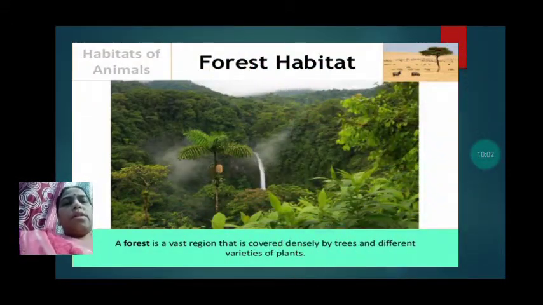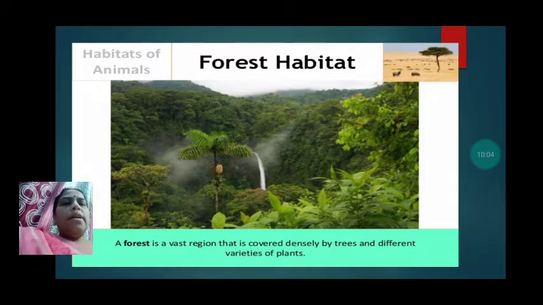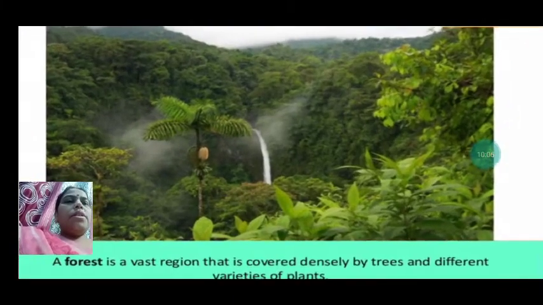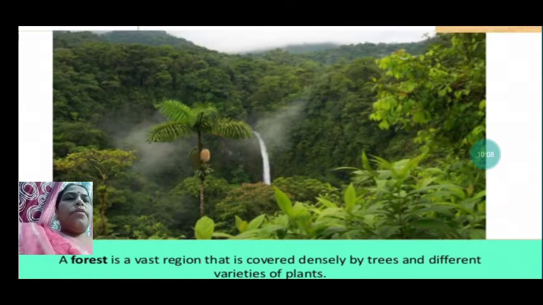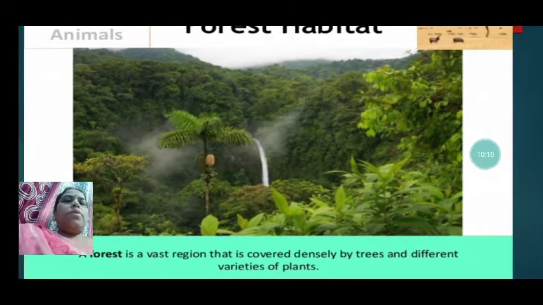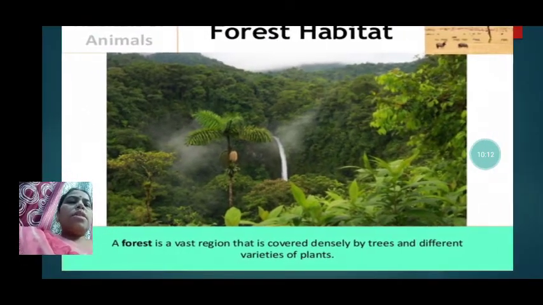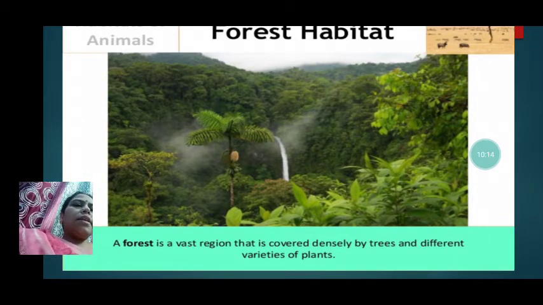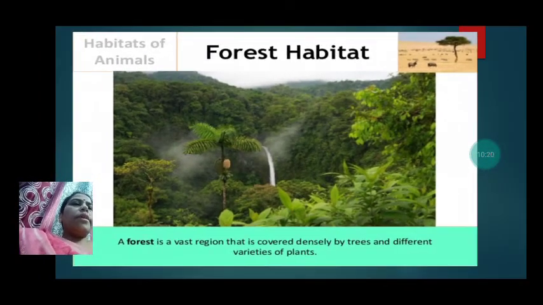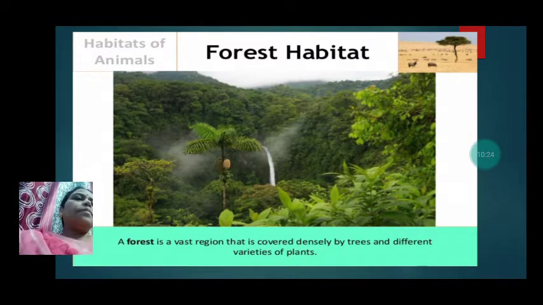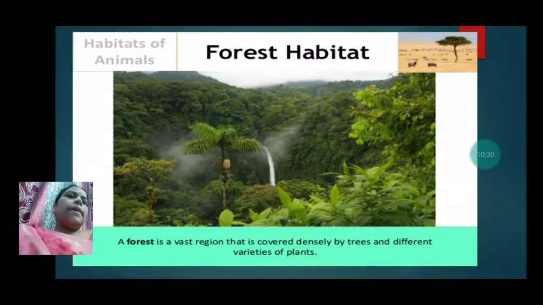So see, you can see over here a forest with different kinds of trees. A forest is a vast region that is covered densely by trees and different varieties of plants. So see how beautiful the forest is. And in this, there is a desert without trees or with very few trees.